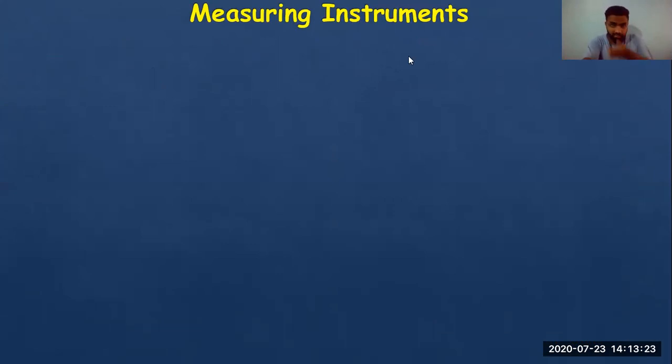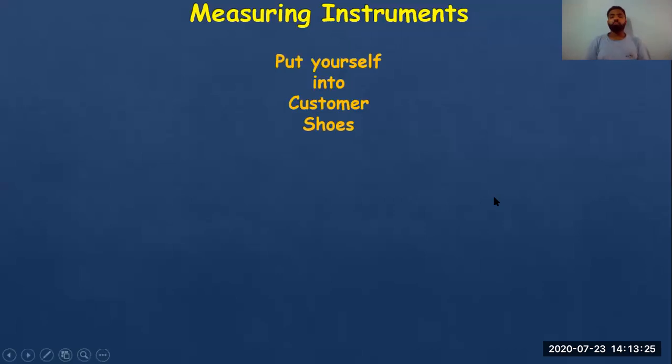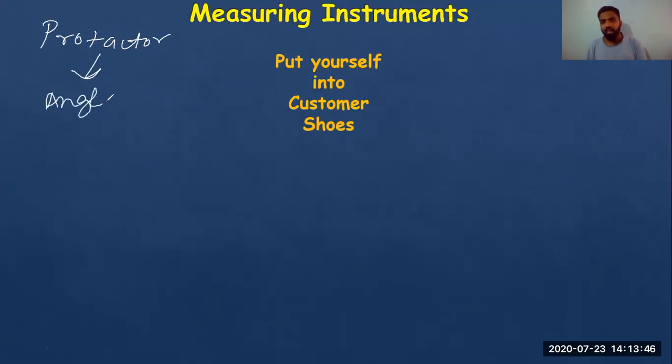So we will get to the next. Now, measuring instruments. Before classifying instruments, we would like to put ourselves into the customer's shoes. Before starting with this, I'll just inform you one thing. You have heard about a protector. What does a protector do? It measures angle.